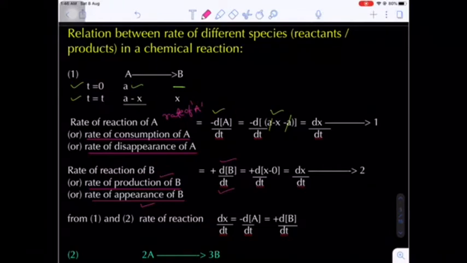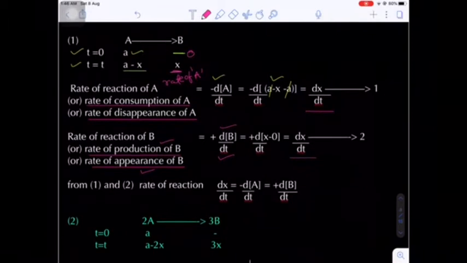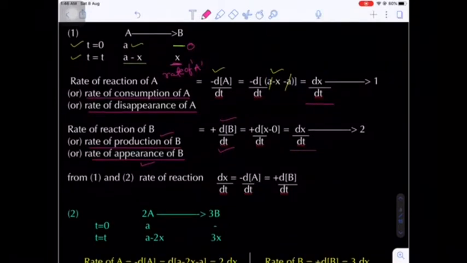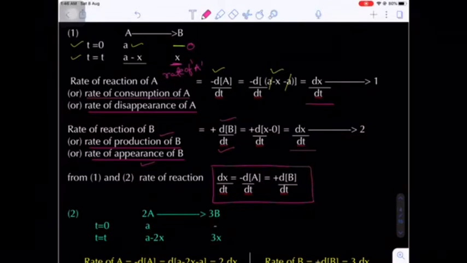So final concentration of product will be X, initial concentration will be 0, X minus 0, that will be X. So from 1 and 2, if you see on the RHS delta X by delta T, so the LHS must be equal: minus dA by dt equal to dB by dt. So this is the rate equation. This will be the rate equation. Are you getting my point?